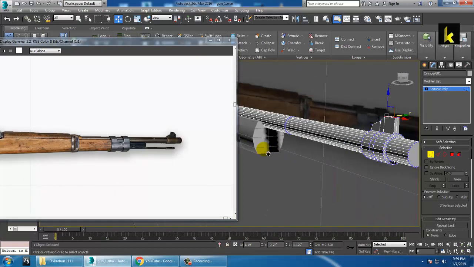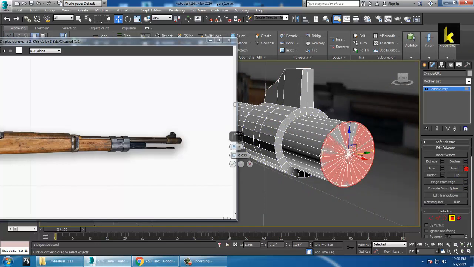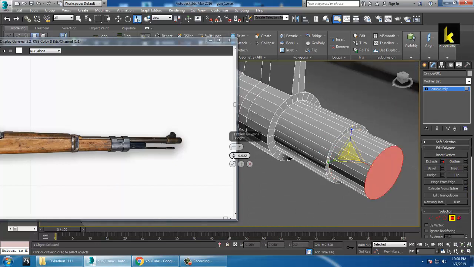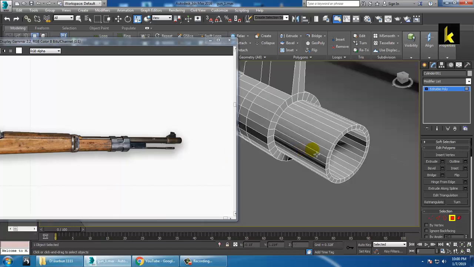So you can go over here to the start point, use a bit of an inset option. Just resize it and you can extrude it inside and delete it. As you can see, you got the shape.